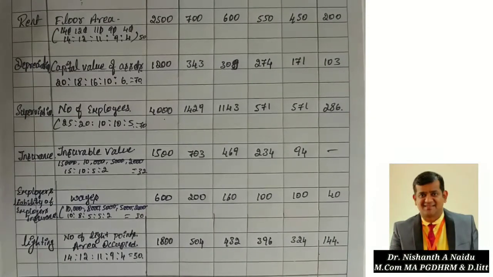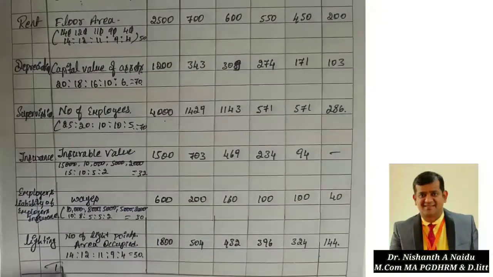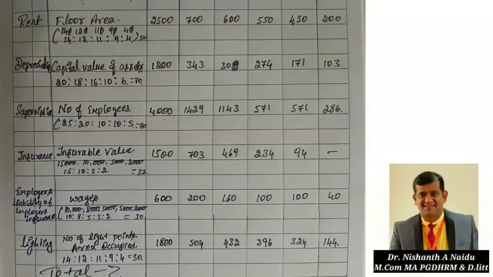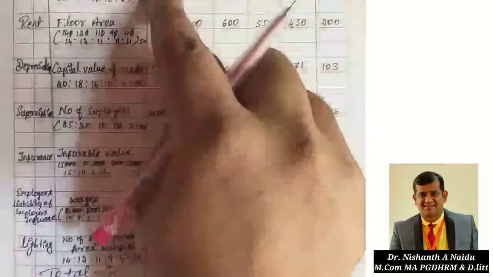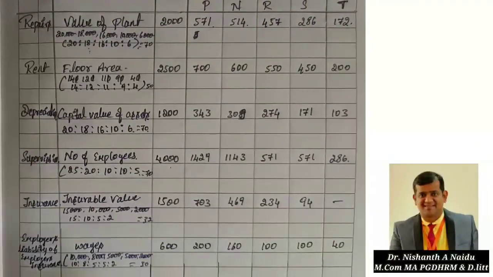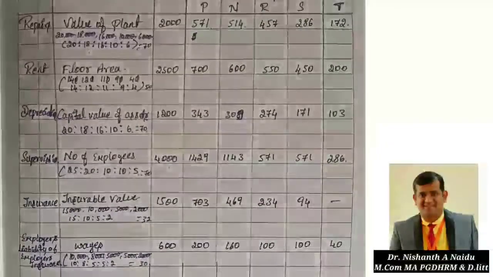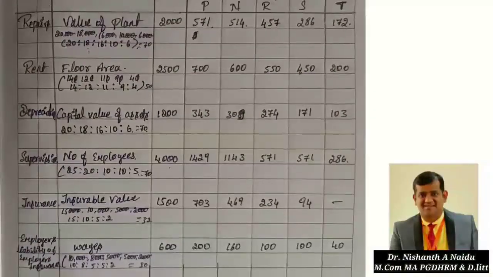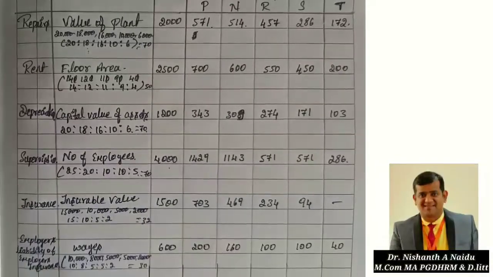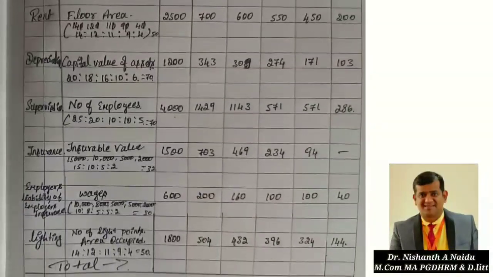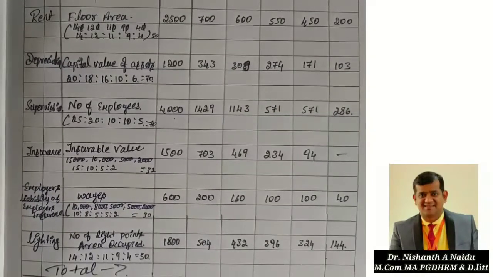Here we are going to write the total of each column. First you have to total the first column. That is 2000 plus 2500 plus 1200 plus 4000 plus 1500 plus 600 plus the last one 1800.